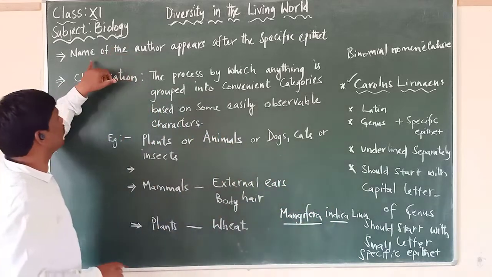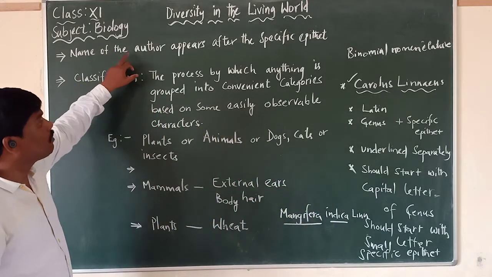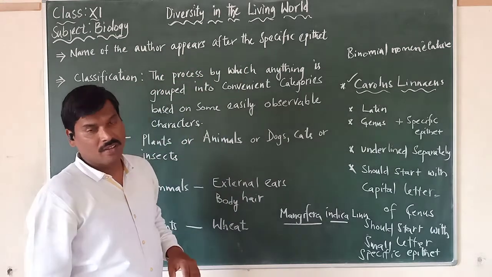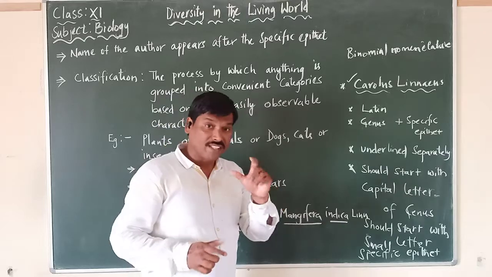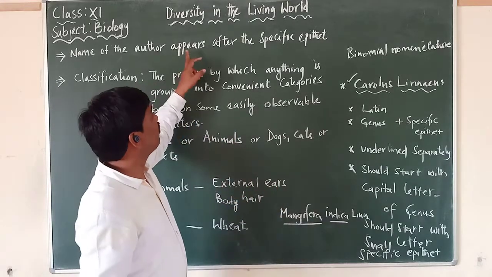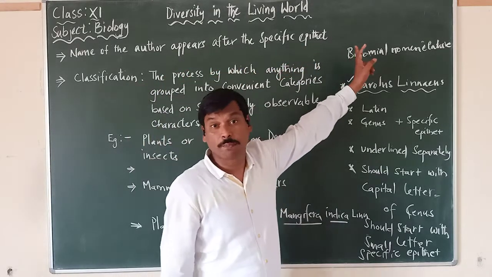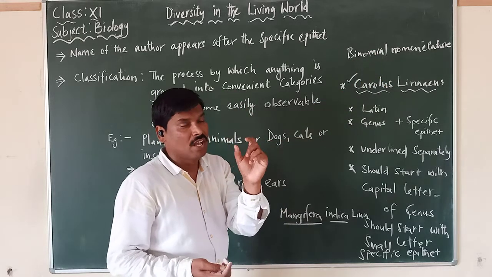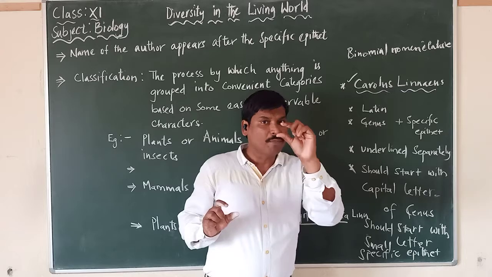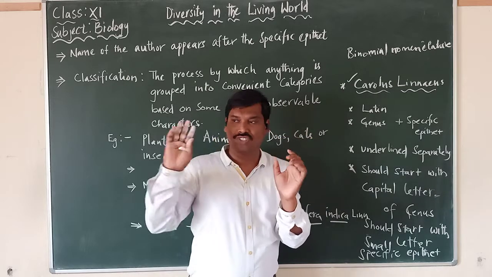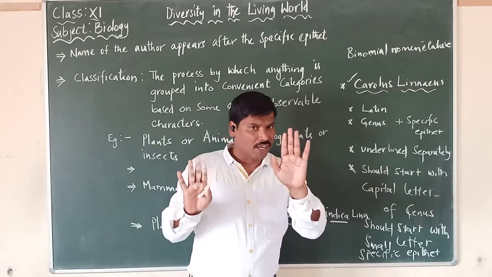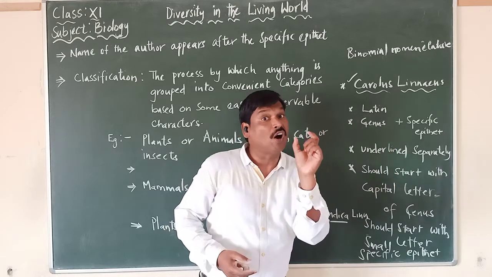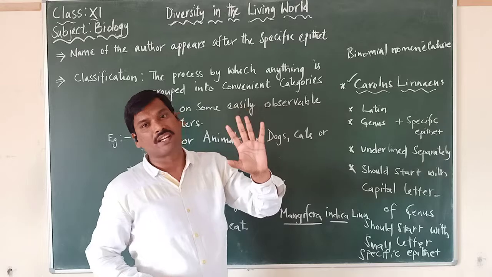So you should remember that the name of the author appears after the specific epithet when it is handwritten. Specific epithet means the species, right? We already said the name of an organism consists of two components, genus and specific epithet. Right after the specific epithet, in the third place, we can write the author's name who described that particular species.